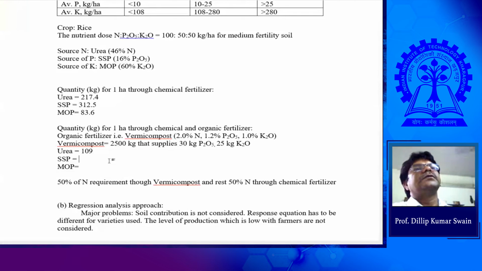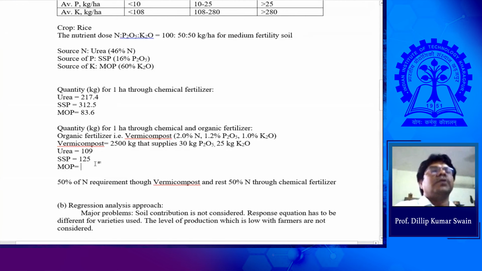So 125. It's okay, 125. And MOP? Half of that. 41.6.